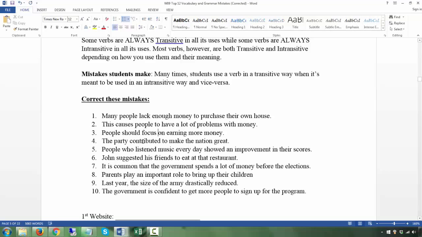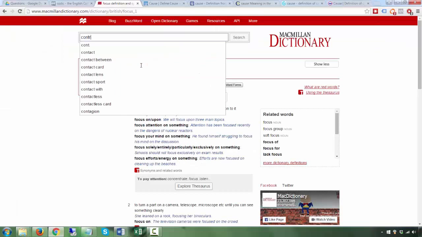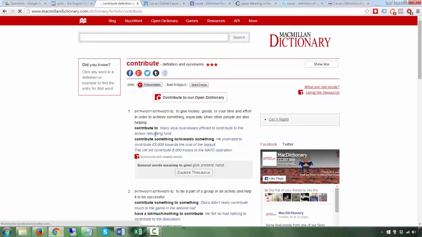"The party contributed to make." Let's look at contribute. What is the pattern for contribute? Contribute to here is not to plus base verb. Be very careful. To can be to plus base verb, but to can also be a preposition, and sometimes students get confused. To here is a preposition. Contribute to plus then is a noun. After a preposition, always a noun.